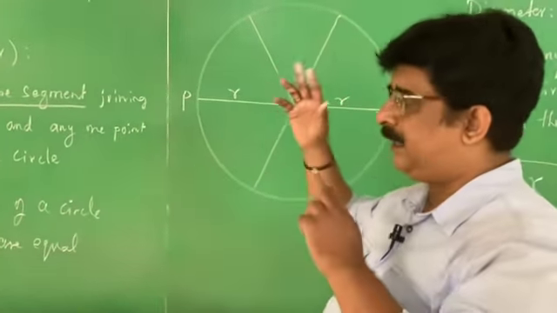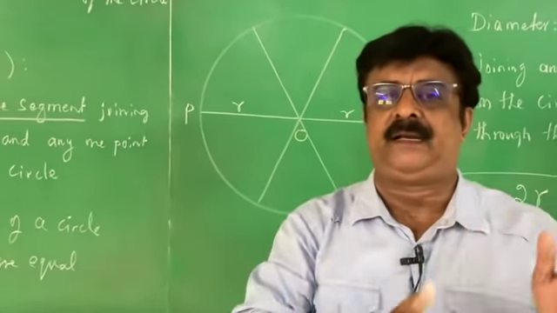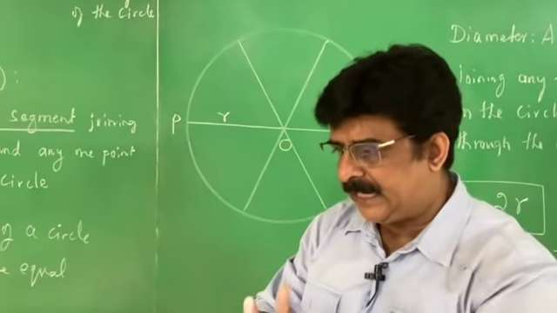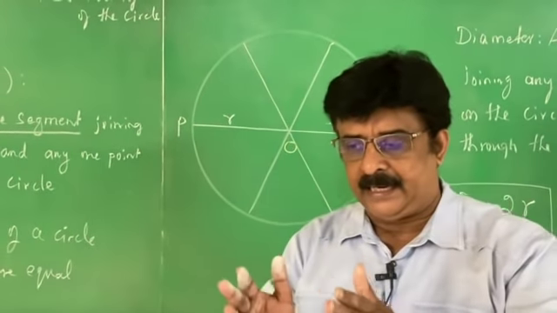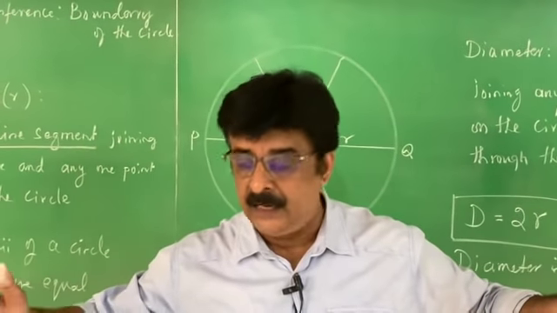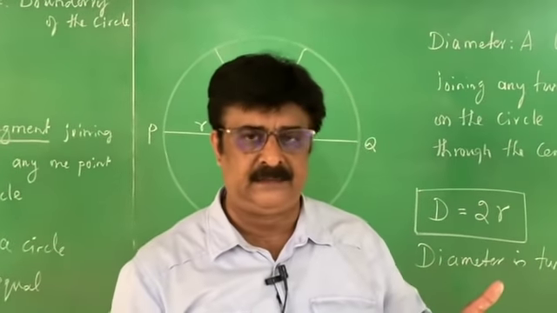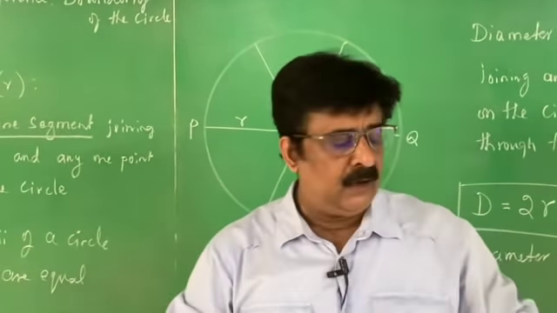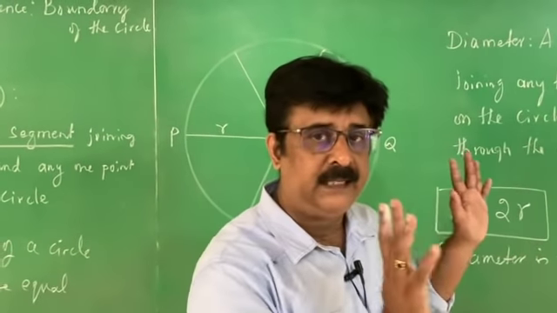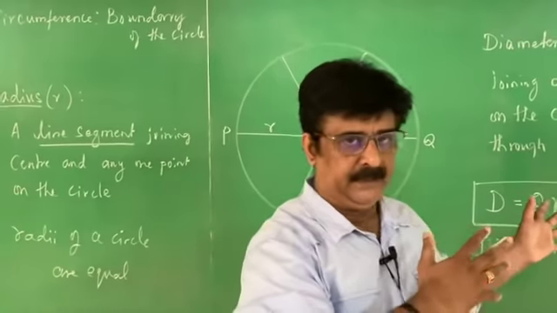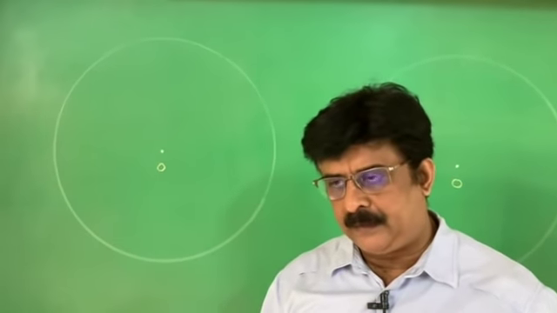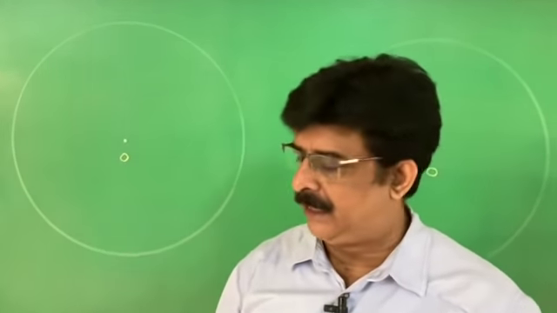Now I mentioned two parameters. One is the radius, another one is the diameter. Radius is a line segment, diameter is also a line segment. Radius is joining the center and any point on the circle, whereas diameter joins any 2 points on the circle passing through the center of the circle. Diameter is twice the radius. All radii of a circle are equal, all diameters of a circle are equal. That is the idea of radius and diameter. We know circle, radius, diameter, and how they are related. You studied all these things in the 8th standard.